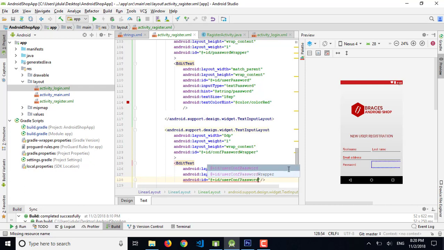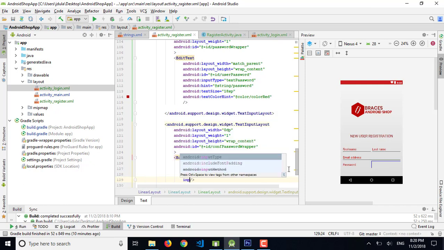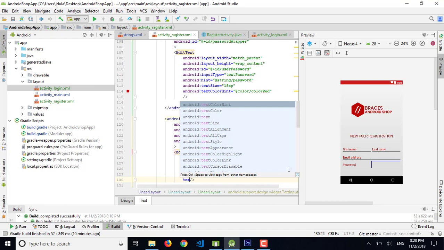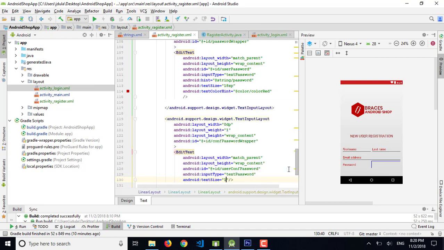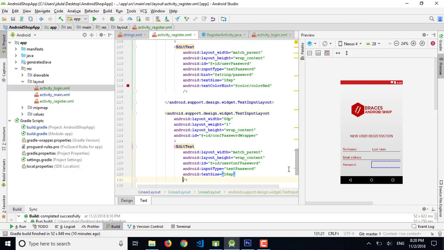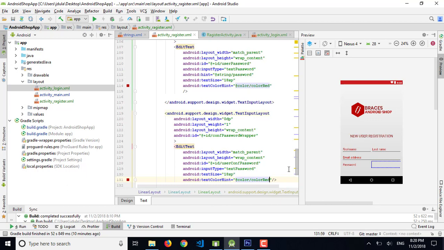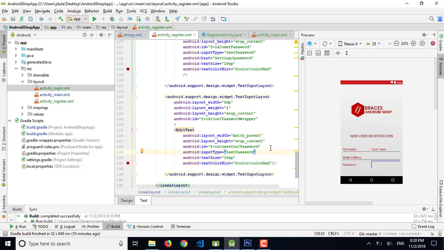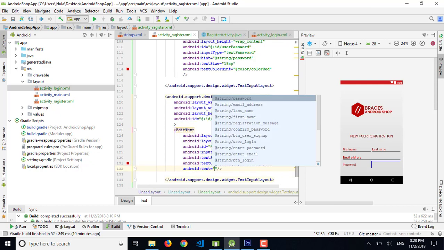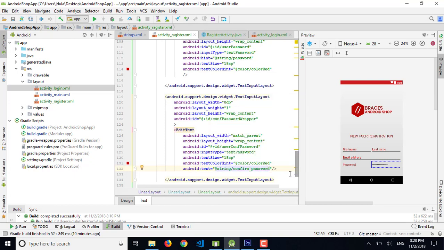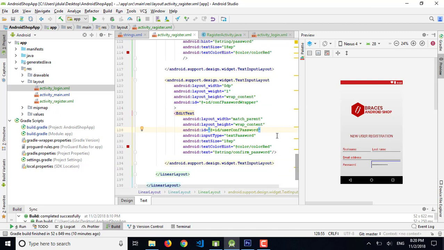So I'm writing it in short form conf. So input type is text password, then text size is 18 sp, and text hint color is color red. So one of the things is we are not writing text, it's not text, it's a hint. So let me change it to hint.